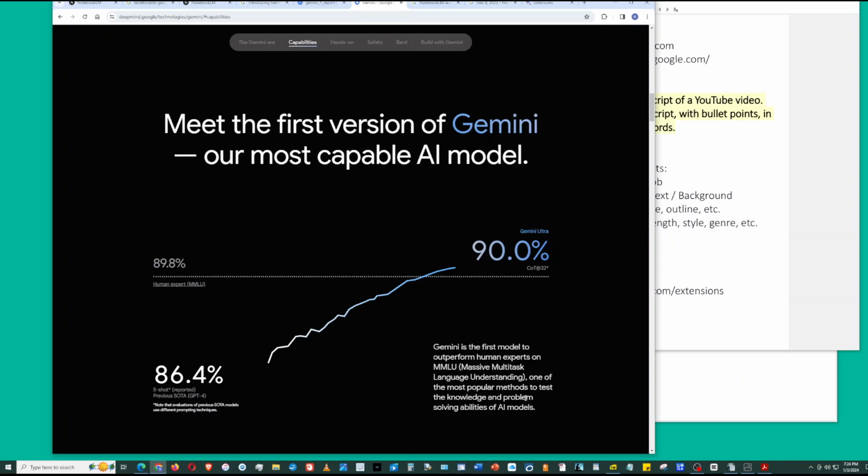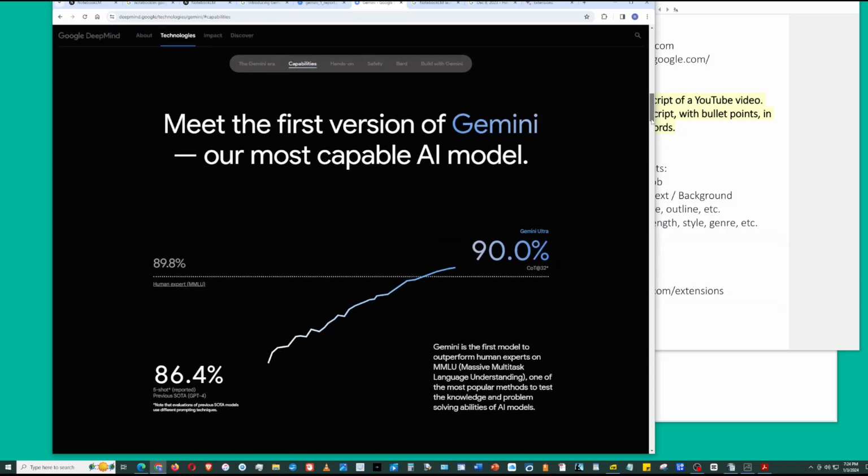webpage, and they show here how Gemini performed on a benchmark known as MMLU, Massive Multitask Language Understanding. It says it's one of the most popular methods to test the knowledge and problem-solving abilities of AI models. So it tests knowledge in many different areas and the ability to problem solve. So the previous state of the art was GPT-4, OpenAI.